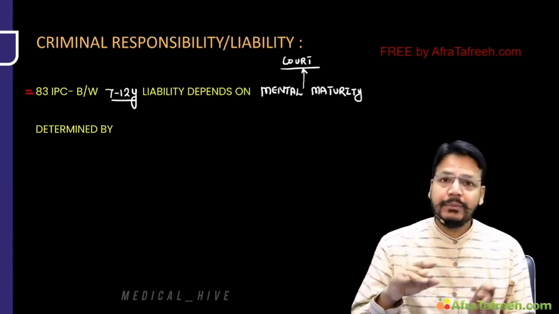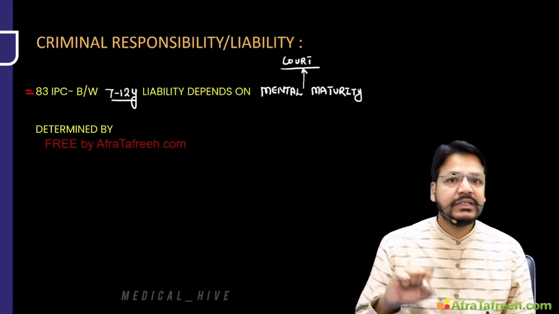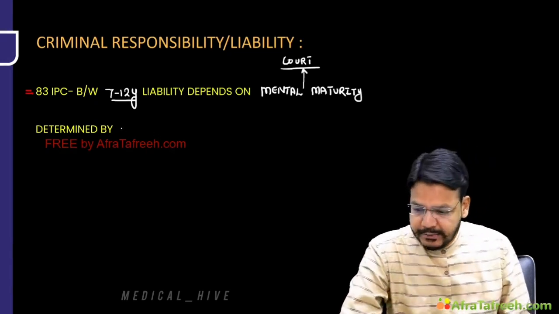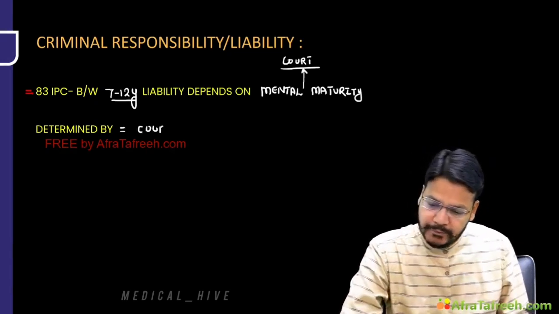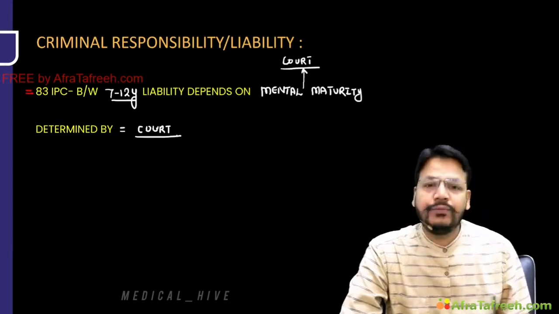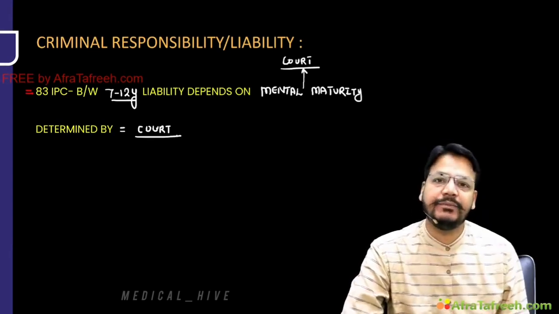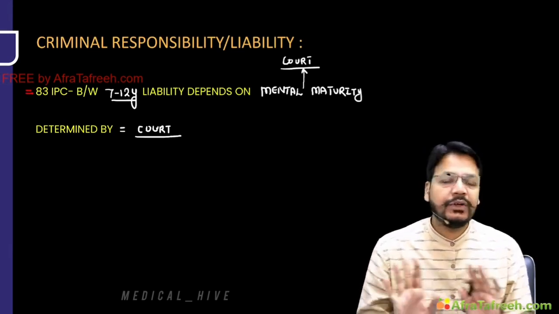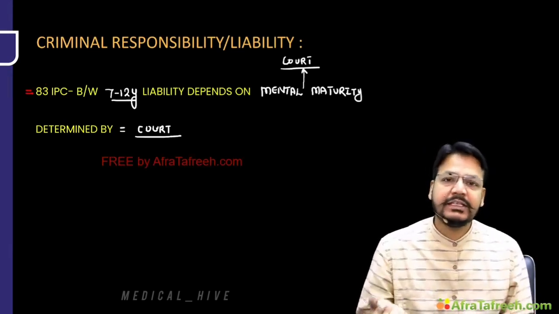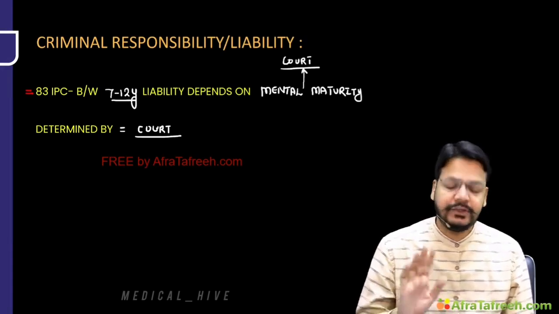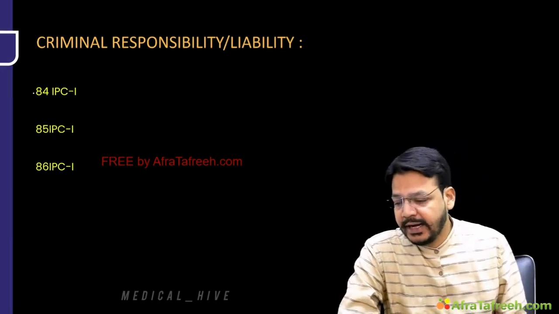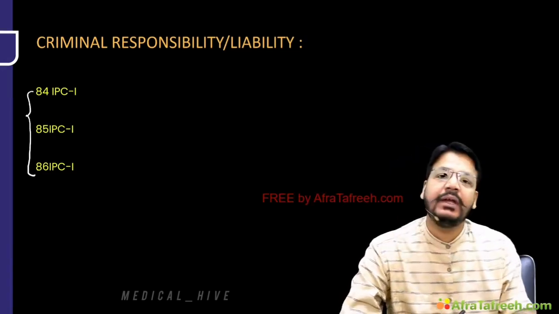है ना? इसका मतलब below 7, no one is criminal. Between 7 to 12, you can be liable, depending on mental maturity. It is determined by the court of law. So this is 83 IPC. Very simple. 82 says below 7, no one is responsible. 83 says between 7 to 12, mental maturity has to be decided. Both are easy. Now I am telling you one trick for 84, 85 and 86.